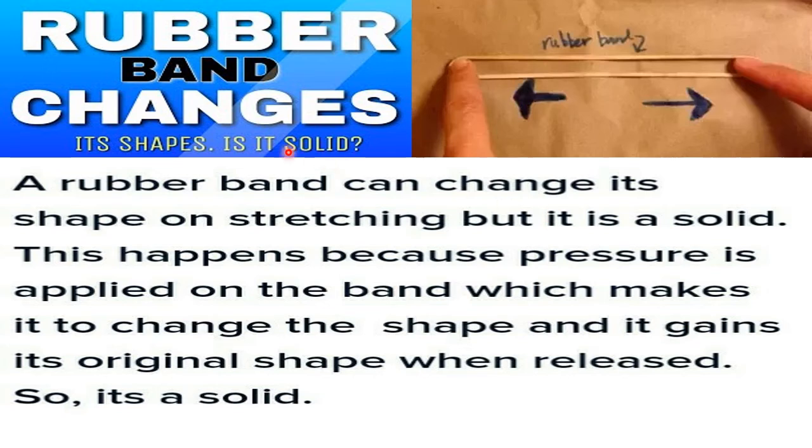What? Rubber band. A rubber band is a solid state, but you can stretch it. Normally solids cannot change their shape. They have a definite shape. How, in the case of a rubber band, is it changing shape? Here it is changing the shape not because of the solid state. It has got some extra property. That extra property is what? Elasticity. We are going to learn in the higher class elastic properties of solids, where they can be stretched.